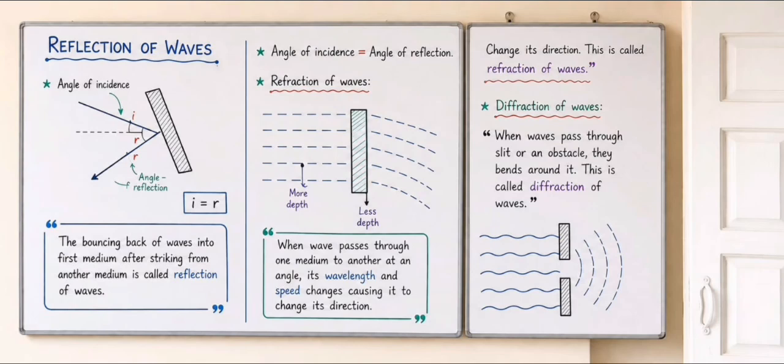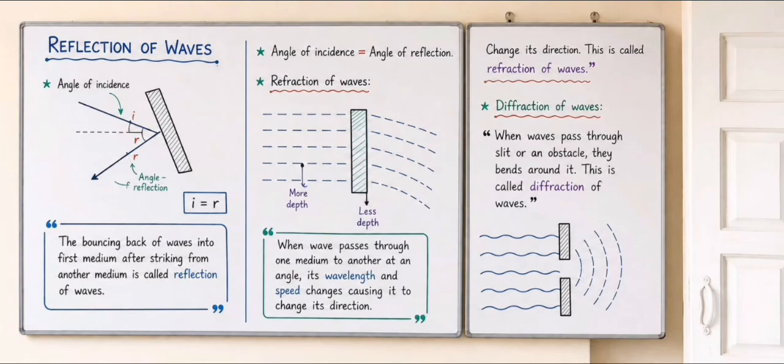During refraction, the speed and wavelength of the wave change, but the frequency remains the same because it is determined by the source. A simple real-life example is a pencil placed in a glass of water, which appears bent due to the refraction of light.